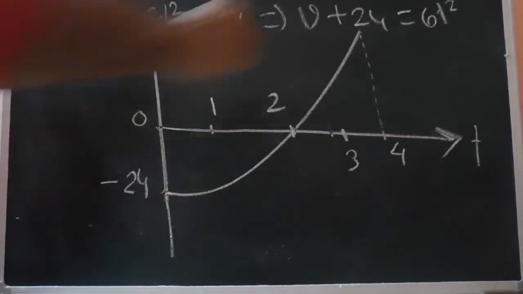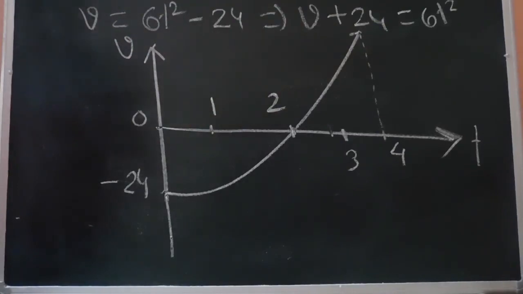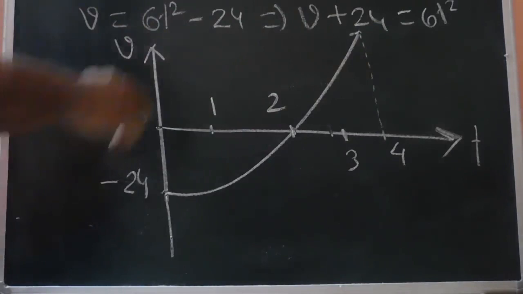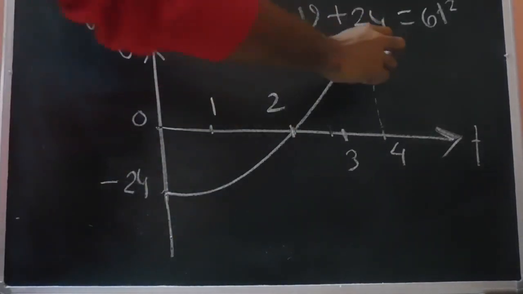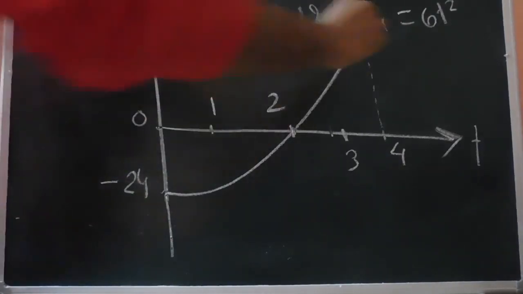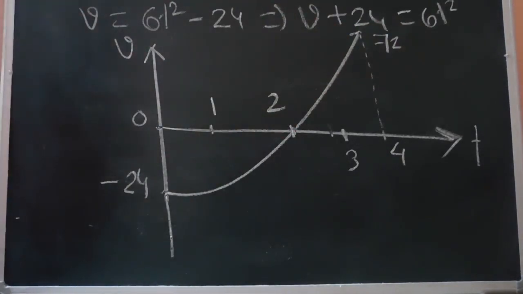We can substitute t equals 4 to find the velocity: 6 times 16 minus 24, which comes out to be 72. So this is our V-t curve.